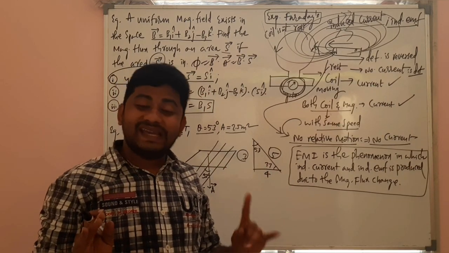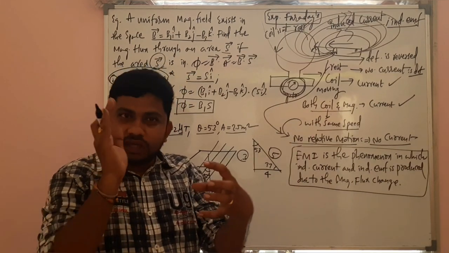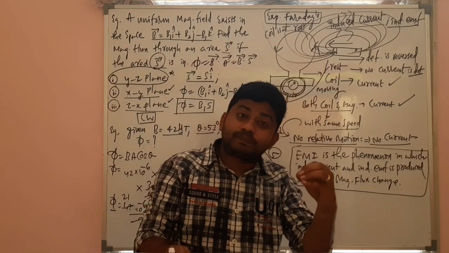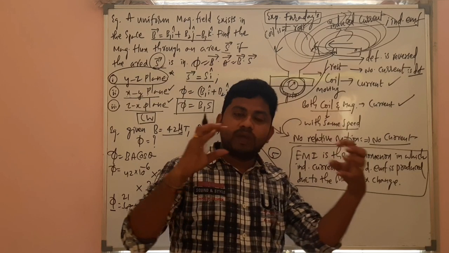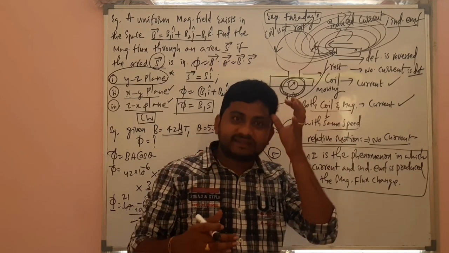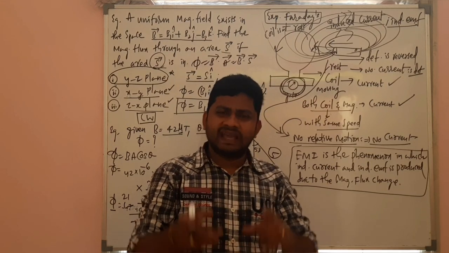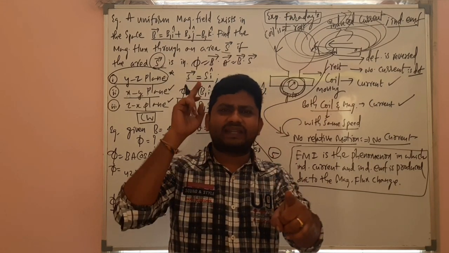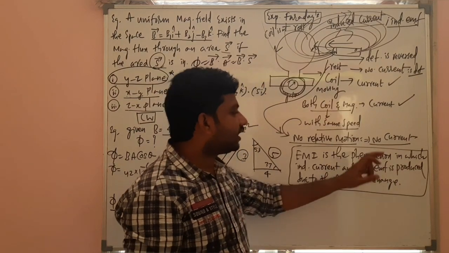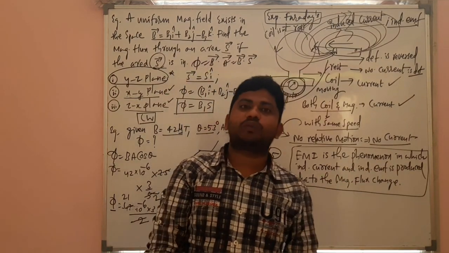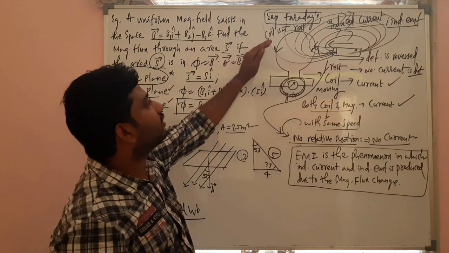Clear? In that way, you may move the magnet by keeping the coil at rest. You may keep the magnet at rest and move the coil. You may move both of them with different speeds in the same direction or in the opposite direction, whatever it may be. As long as there is a magnetic flux change, there is production of induced current and induced EMF, and that's called electromagnetic induction. This is one of the simple experiments done by Faraday.